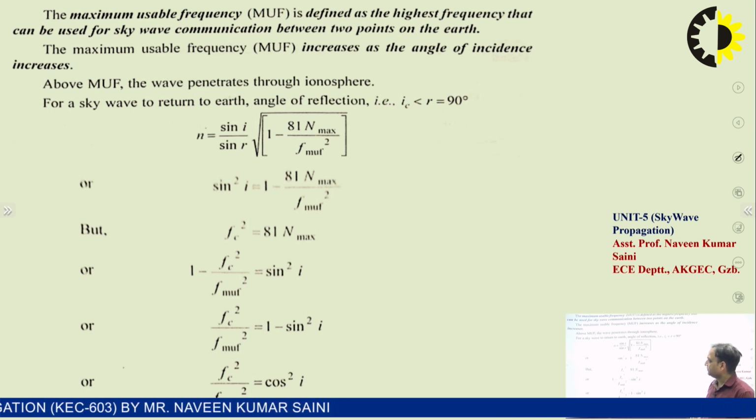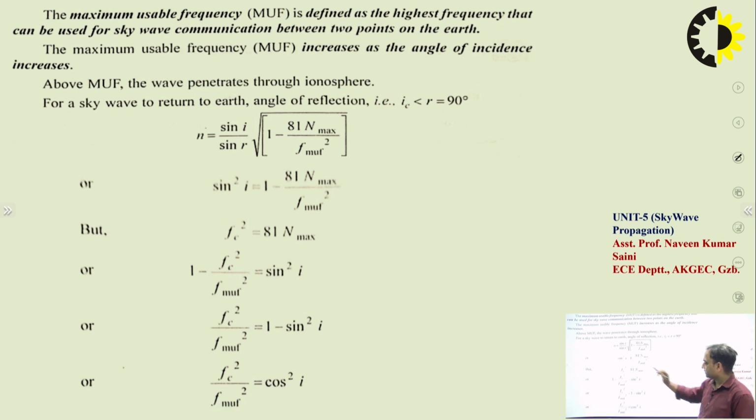For the derivation, the refractive index formula we are aware of: n is equal to sin i upon sin r, which is equal to the square root of 1 minus 81 n max upon f MUF squared. So in the previous case we were writing fc. Okay, so there was a condition for that.